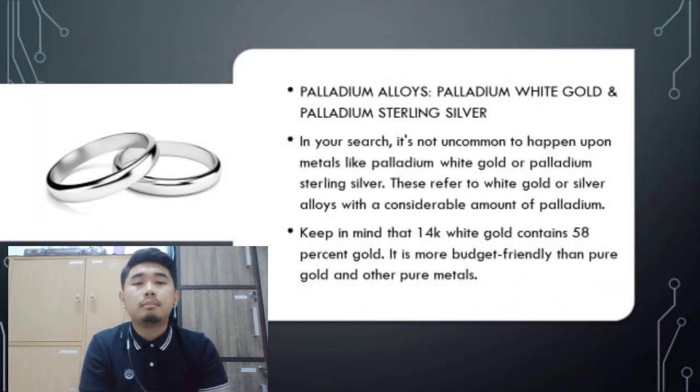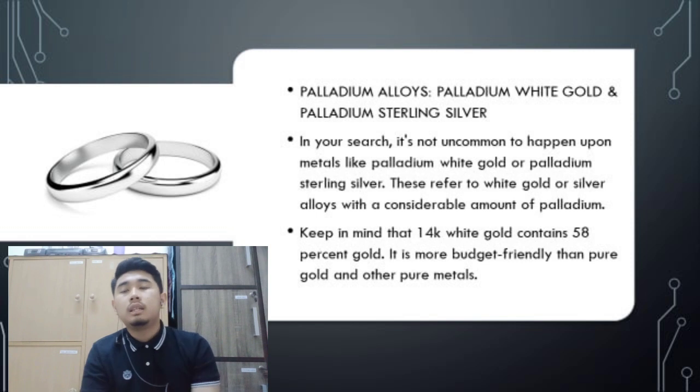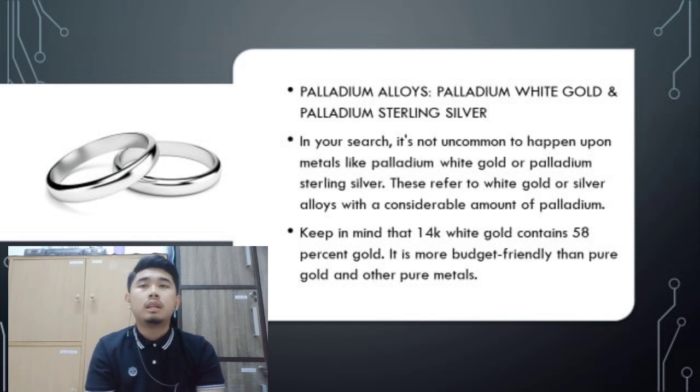In jewellery manufacturing, palladium is divided into two types of palladium rings: palladium white gold and palladium sterling silver. As we can see, almost all jewellery, especially rings and bracelets, uses palladium in its making.